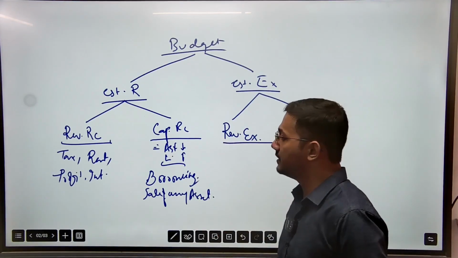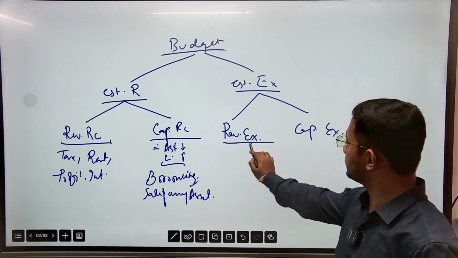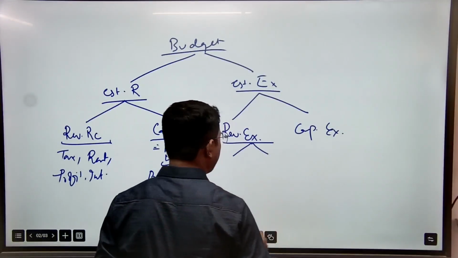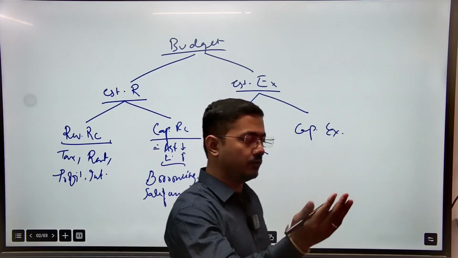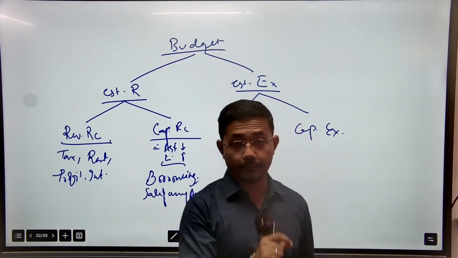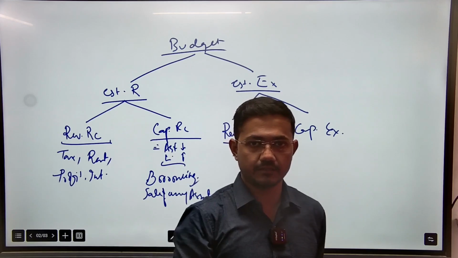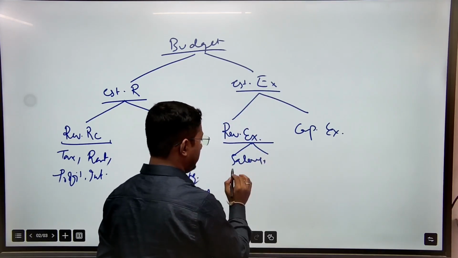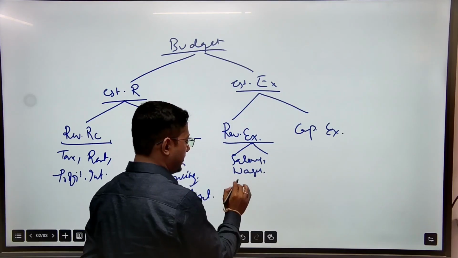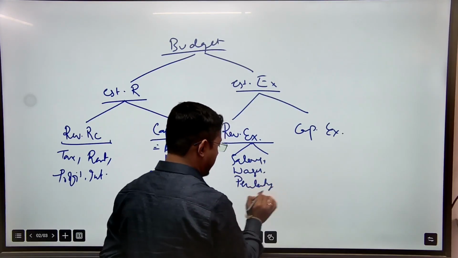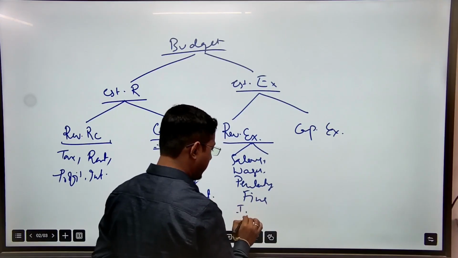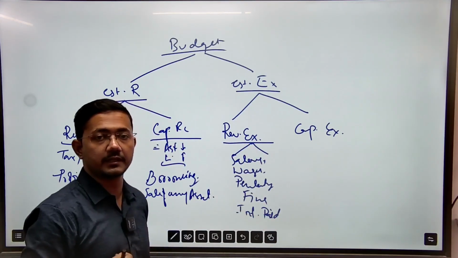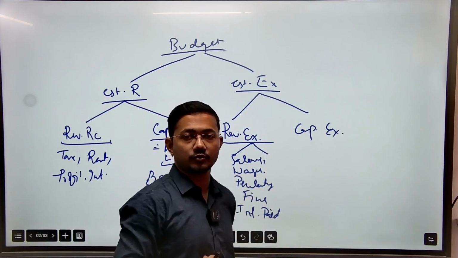Now let's look into the expenditure. What is a revenue expenditure? Revenue expenditures are those expenditures which, once paid, will not be returned back, and for that no asset is gained. Like salary, wages, then penalty, fines, interest paid. Once this amount is paid, nothing will be returned to the government. No asset will also come.